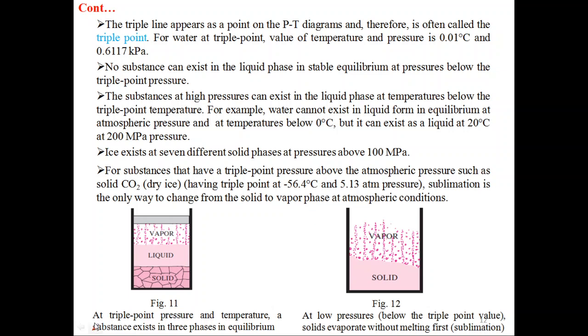Figure 7. At triple point pressure and temperature, a substance exists in three phase equilibrium: solid, liquid and vapor. Figure 12. At low pressure, below the triple point value, solid evaporates without melting first. Sublimation: solid directly converted into vapor without becoming liquid.